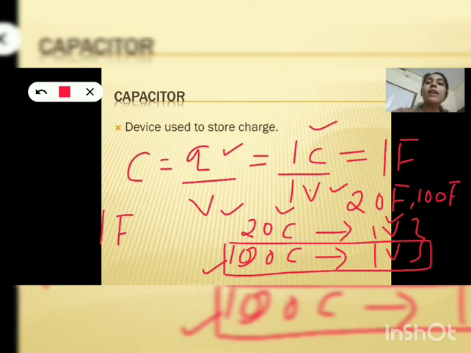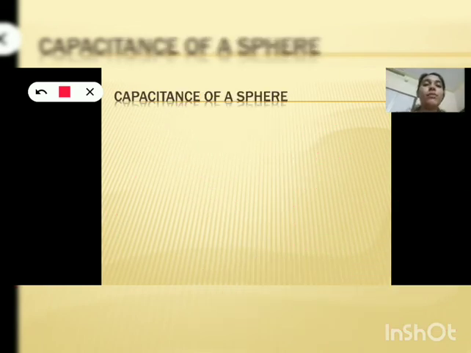So what are the criteria to determine a capacitor is best? The criteria is that it must use less potential, and at the same time it must store more charge. So less potential consumption, at the same time more storage of charge. These two factors determine whether a capacitor is best or not. Next, let's discuss the capacitance of a sphere. Capacitors are available in different shapes. We have cylindrical capacitors, spherical capacitors, and parallel plate capacitors. So let's discuss the capacitance of a spherical capacitor.